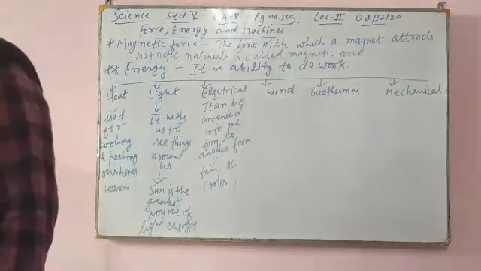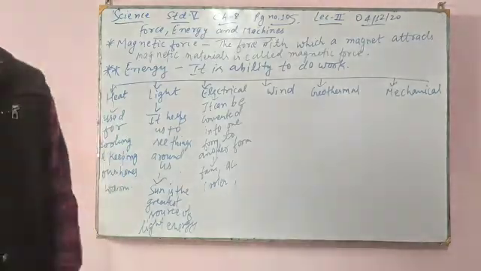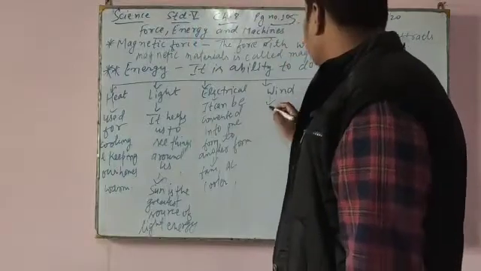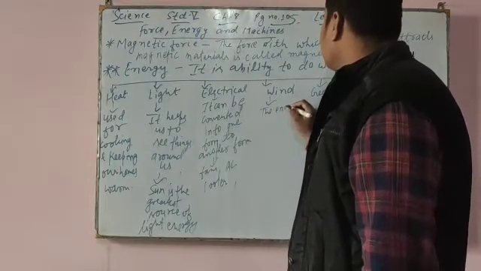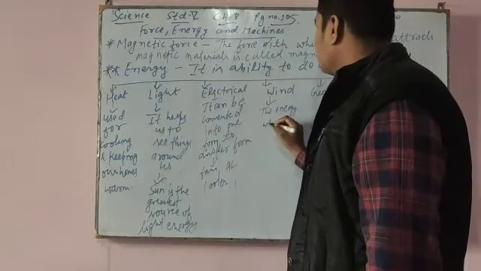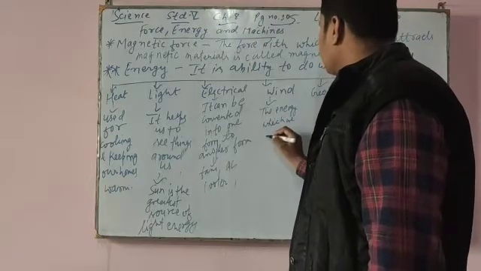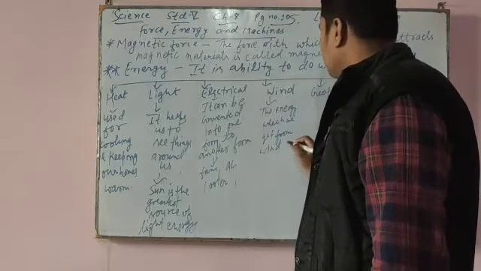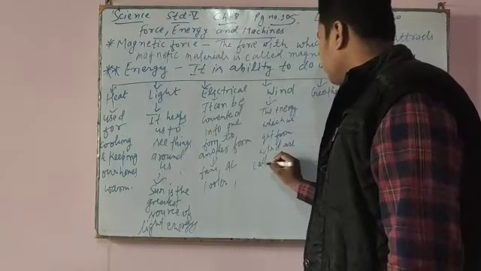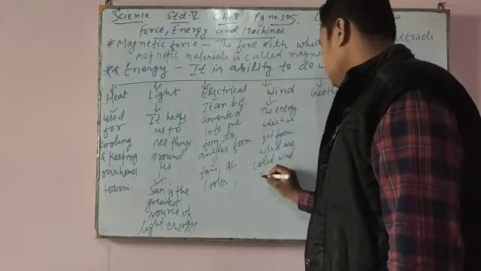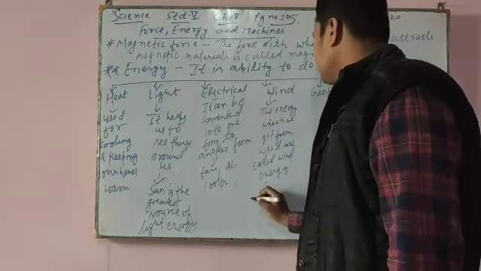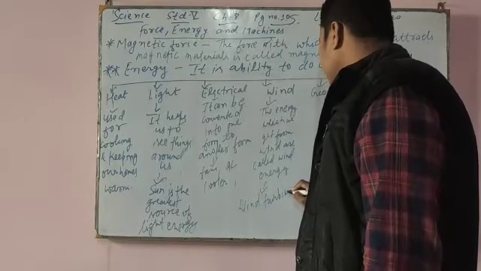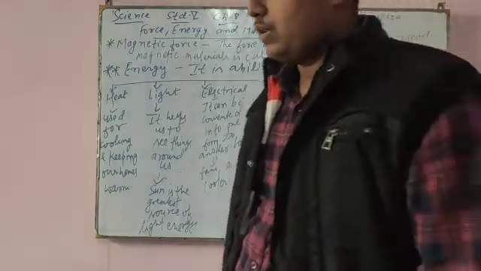Wind turbines use wind energy to create electricity.